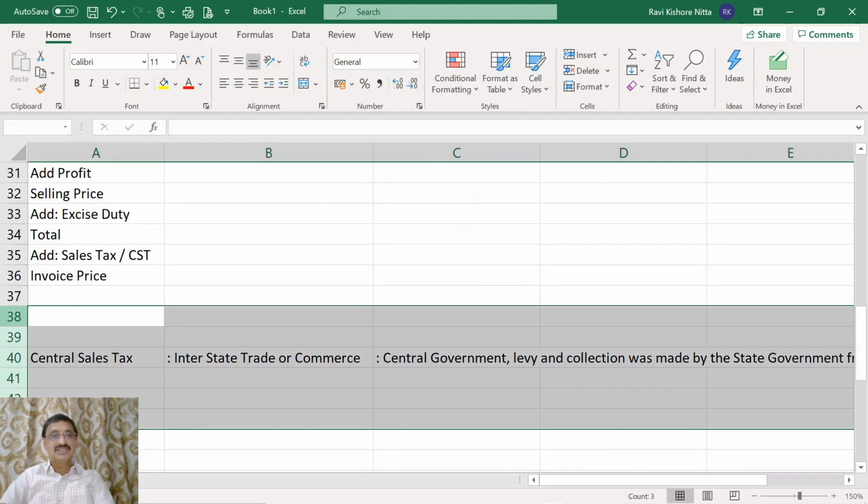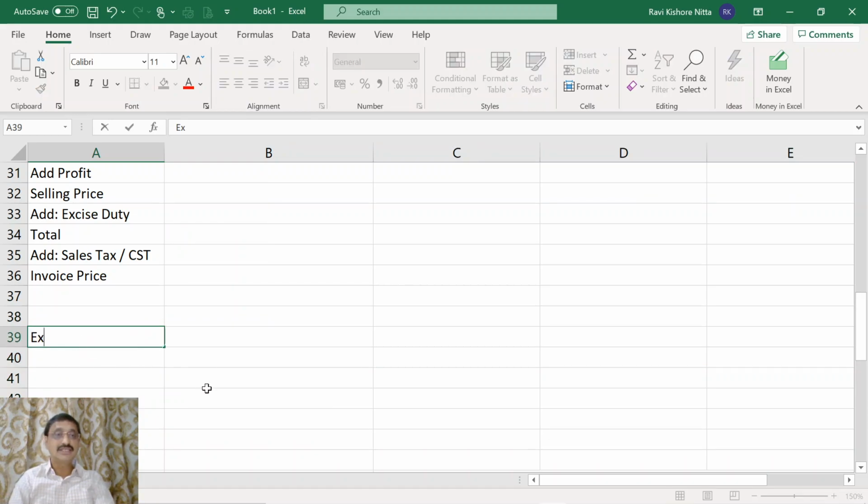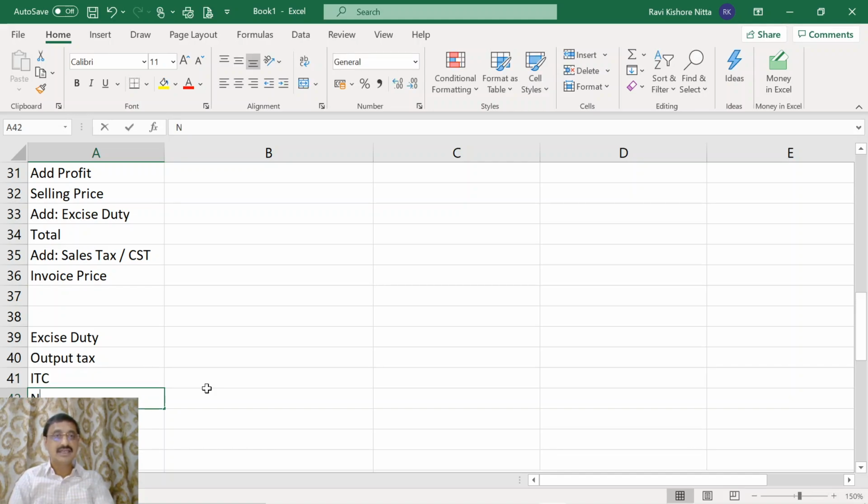Now come to the taxation part. What does he have to pay? He has to pay excise duty, output tax, ITC, and net excise duty payable. What else does he have to pay? He has to pay sales tax or CST also.